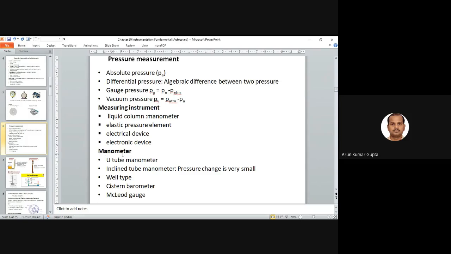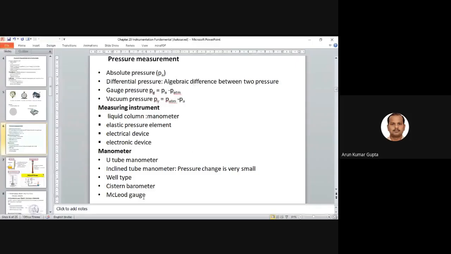In manometers, the first one is the liquid column manometer. This is a U-tube manometer. It may also be an inclined manometer. These types of questions are generally asked in GATE also.